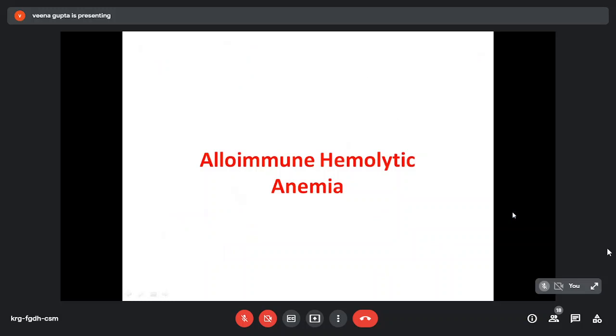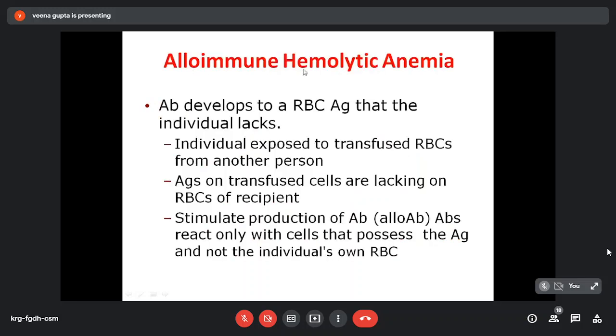Next, alloimmune hemolytic anemia. In autoimmune, antibodies are formed against own RBCs, whereas in alloimmune hemolytic anemia, antibodies develop to an RBC antigen which the individual usually lacks. It means the individual is exposed to transfused RBCs from another person.